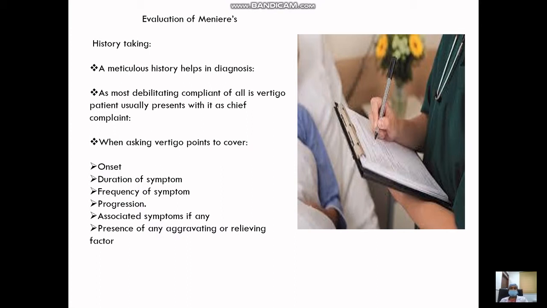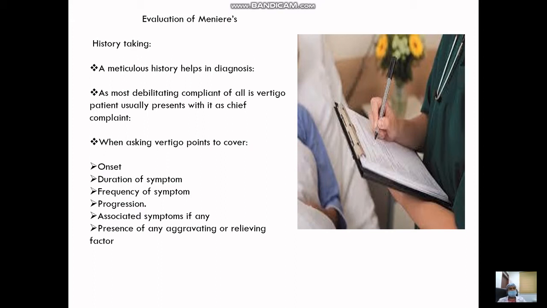For say, when we consider Meniere's, the patient will say that I have vertigo that lasts for a few minutes, sometimes they will say for the entire day, but usually not more than a day, and it is very recurrent. I mean, I'm experiencing 3 episodes a month or 4 episodes a year. Like that, they will say the number of times it's occurring.